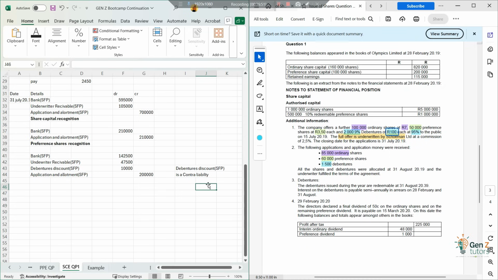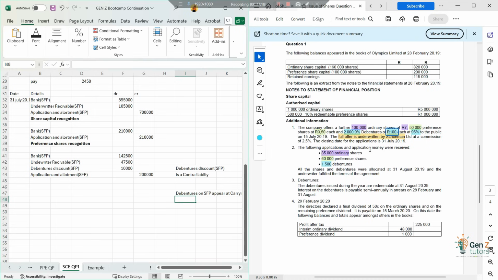But the debentures on SFP appear at face value. No, actually not face value. I think what you call carrying value, right?